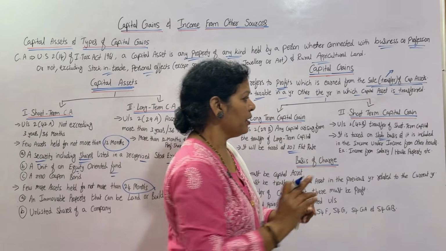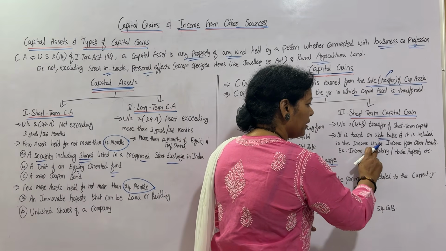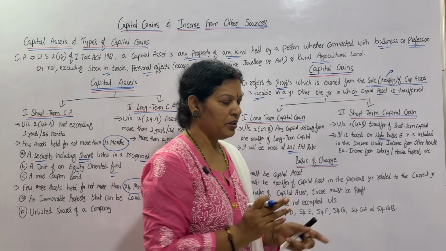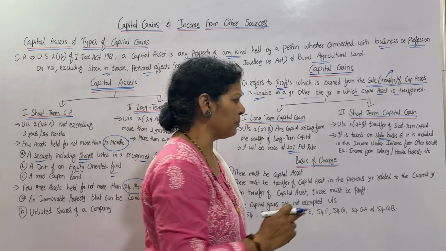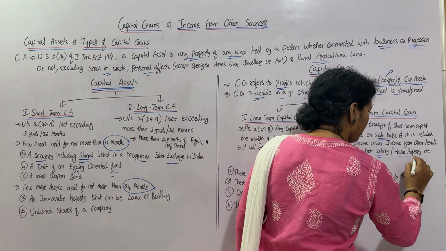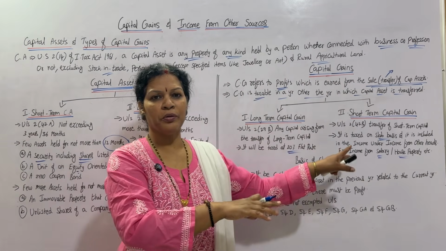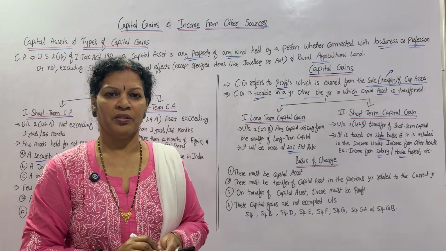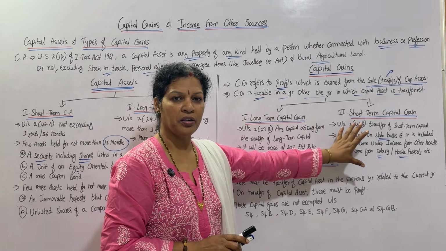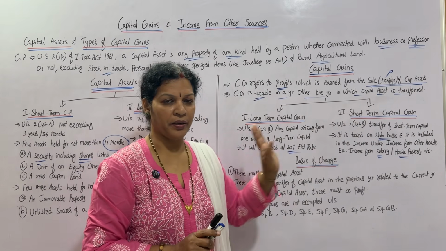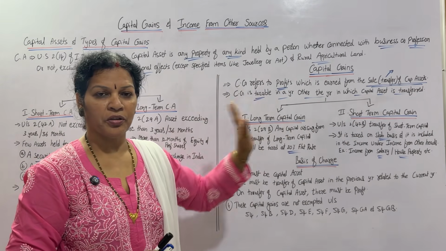So slab basis, and this amount is included in the income under the other heads, for example, along with whatever income you get from salary or income from house property. Am I clear about this? This is short term capital gain. So long term, short term, it is over.